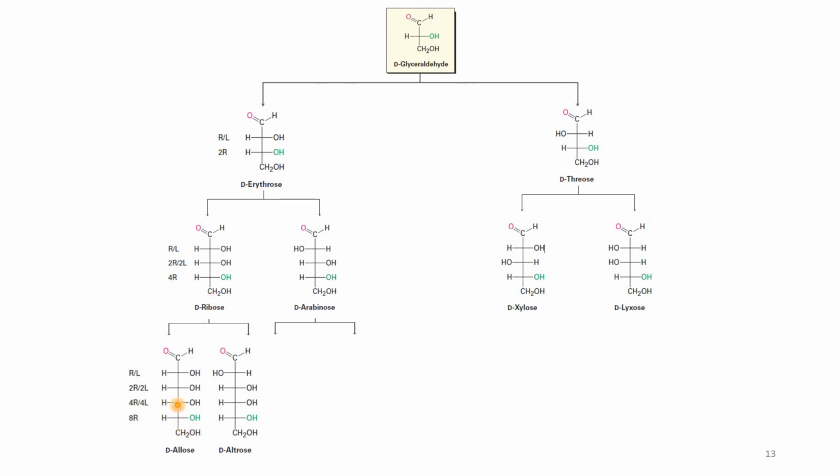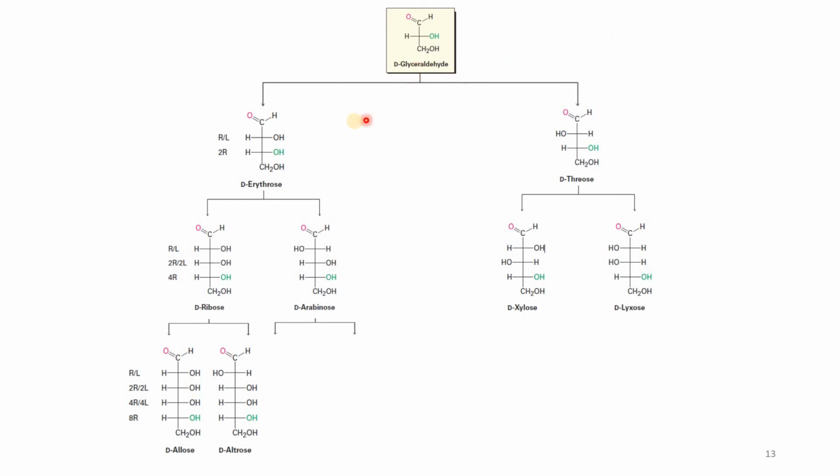1, 2, 3, 4, 5, 6 carbon atoms. And how many stereo centers? 1, 2, 3, 4. 4 stereo centers means we have how many stereoisomers? 2 raised to power 4. 16. We have 16. So we started with the 3 carbon. 1, 2, 3 carbon atoms. Only 1 stereo center. So there are 2 stereoisomers. This is 1 and there is a mirror and second one.